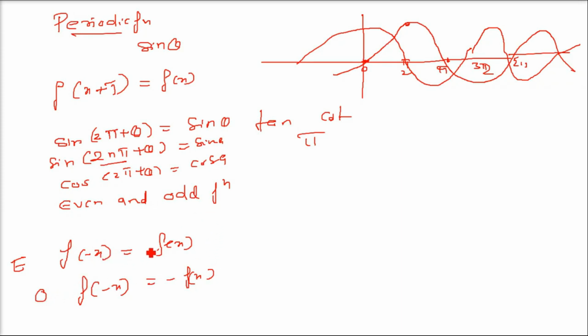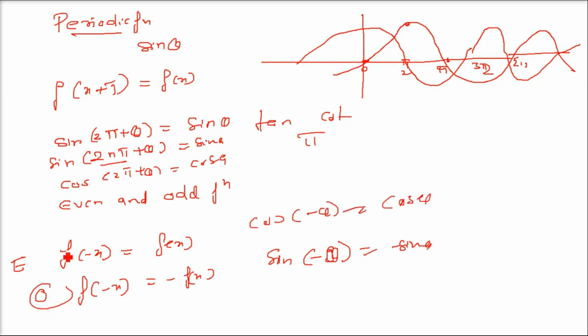Sine minus theta is minus sine theta, so it is an odd function. But cos minus theta is plus cos theta, so this is an even function. This is just the basic idea of trigonometric functions which we are going to use in solving the problems. Thank you so much. Take care of yourself.